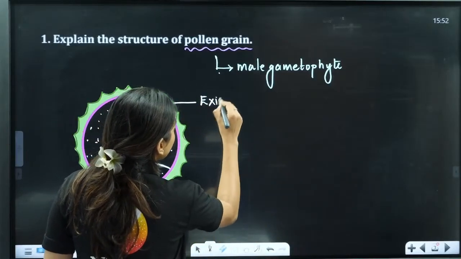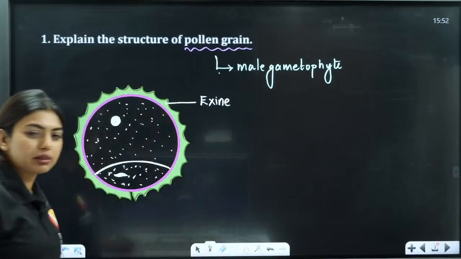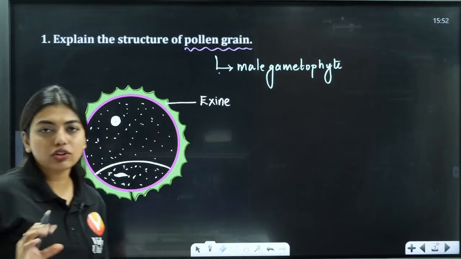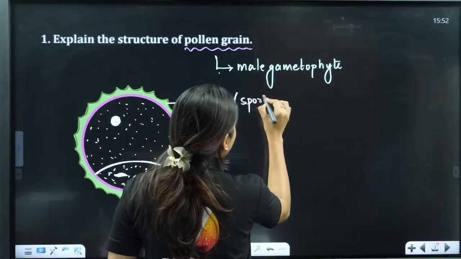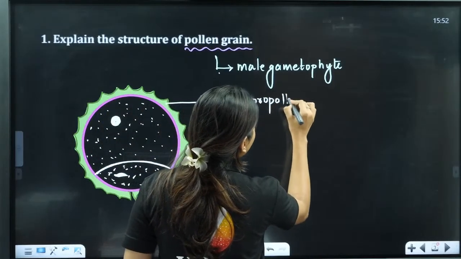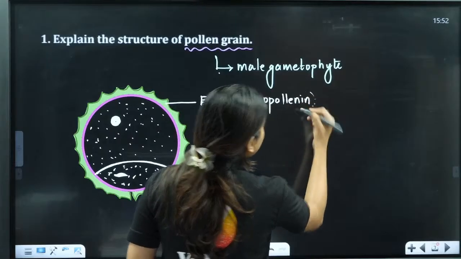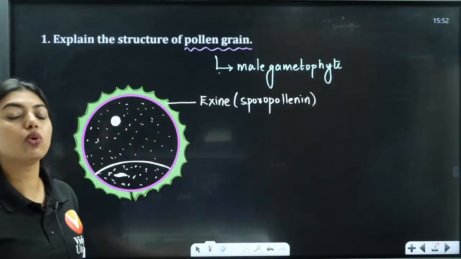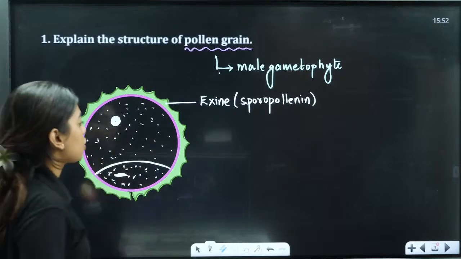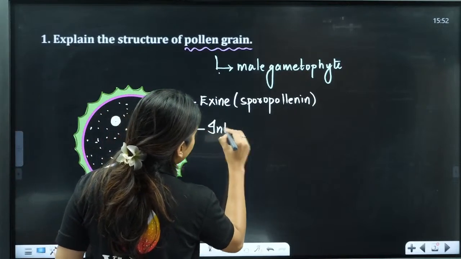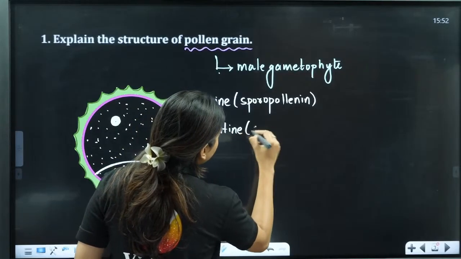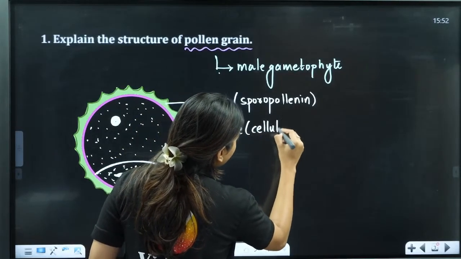So students, structure of pollen grains jote ನೀವು ಅದ ಬಗ್ಗೆ ಸ್ವಲ್ಪ if you write also there's no problem. So exine is made up of sporopollen. What is it made up of? Sporopollen, which is one of the most resistant substances. Okay, most resistant substance is going to be the sporopollen, and this is going to be called the intine. Okay, this is going to be called the intine, which is made up of cellulose and pectin.